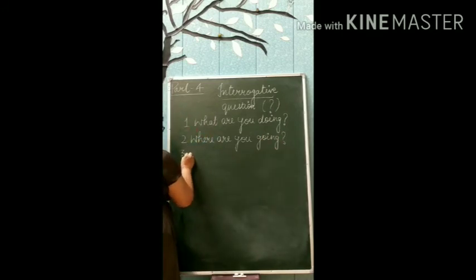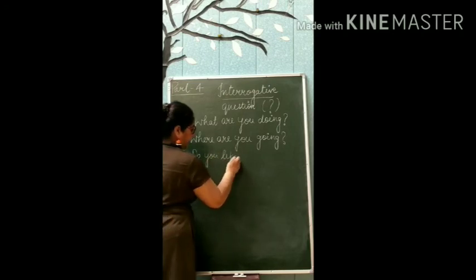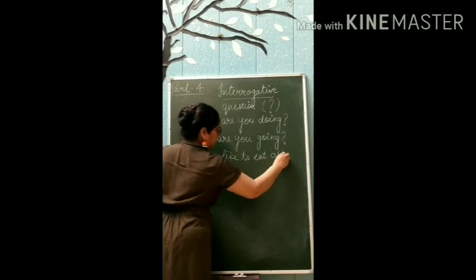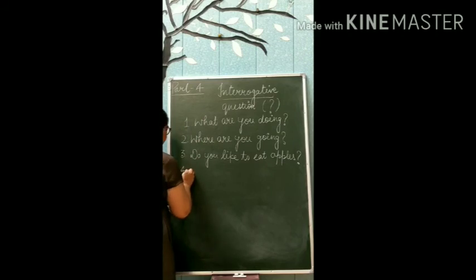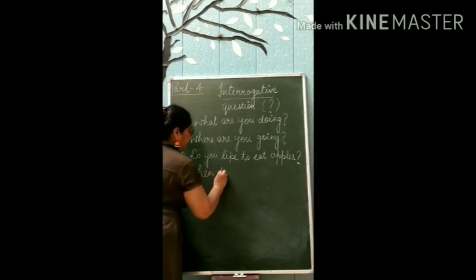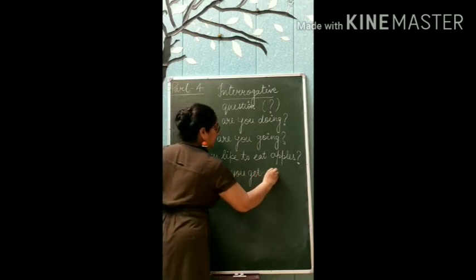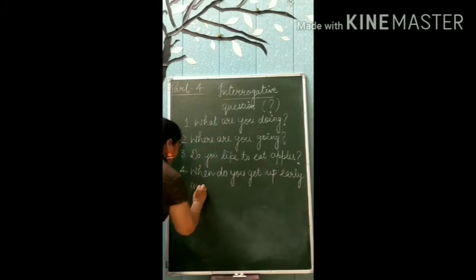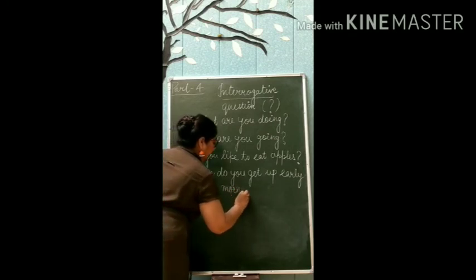My third one, do you like to eat apples? And my fourth example is, when do you get up early in the morning.